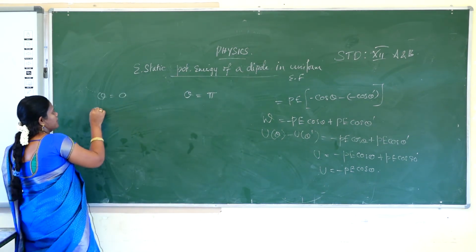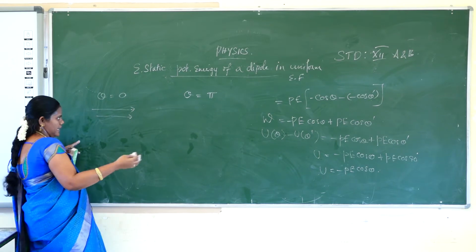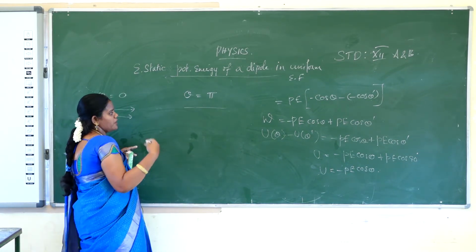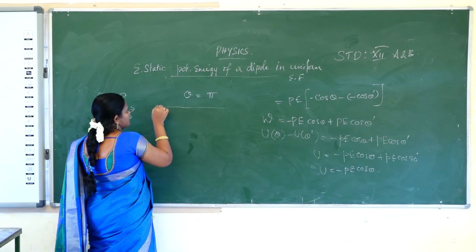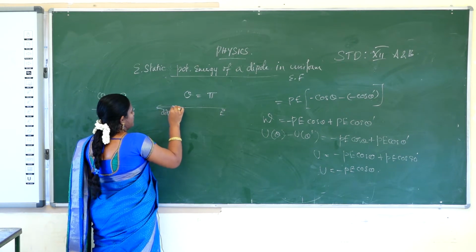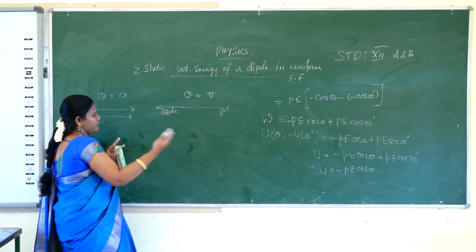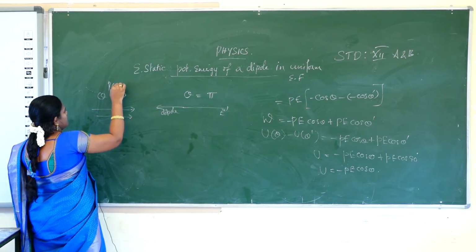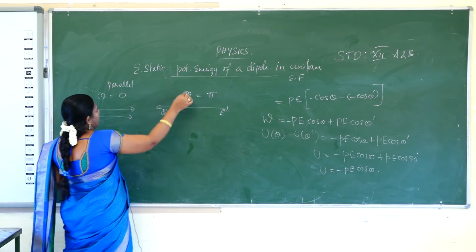Parallel means the dipole is in the same direction as the electric field, but anti-parallel means the dipole is aligned opposite to the electric field.